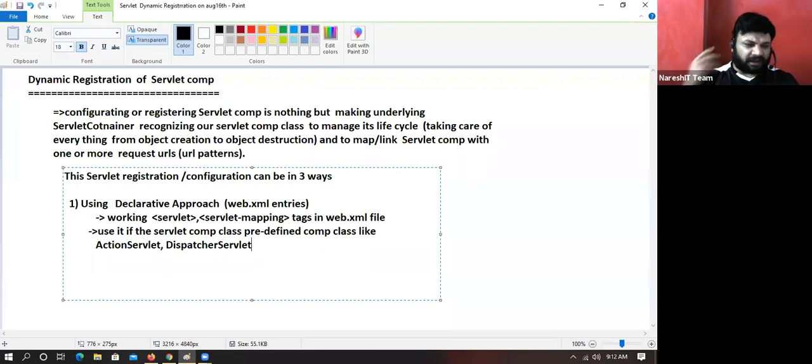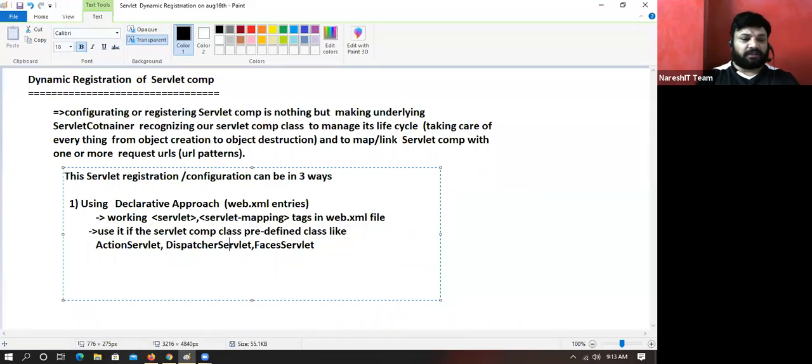When it comes to frameworks, you have to work with ready-made servlets, and then we have to go for the declarative approach. Use this if the servlet component class is a predefined class like ActionServlet or DispatcherServlet.